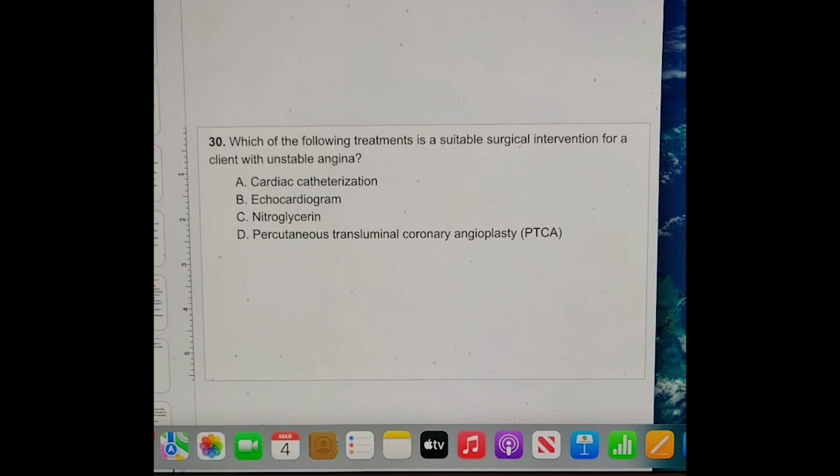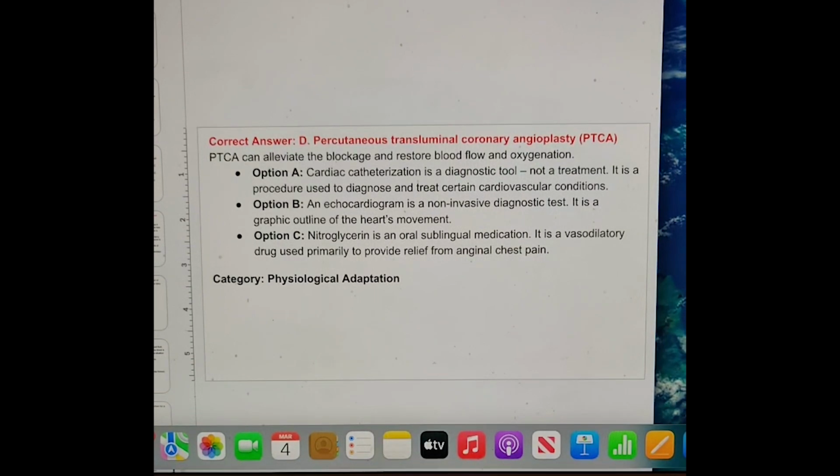Question number 30. Which of the following treatments is a suitable surgical intervention for a client with unstable angina? Is it a cardiac catheterization, an echocardiogram, nitroglycerin, or a percutaneous transluminal coronary angioplasty? What are we thinking? And the answer is D. It's a percutaneous transluminal coronary angioplasty. All right. The PTCA can alleviate the blockage and restore blood flow and oxygenation.